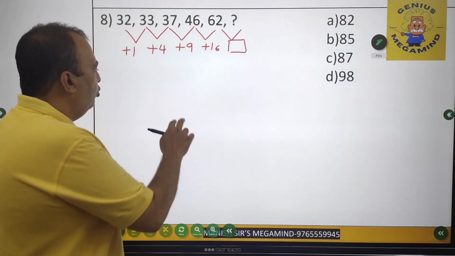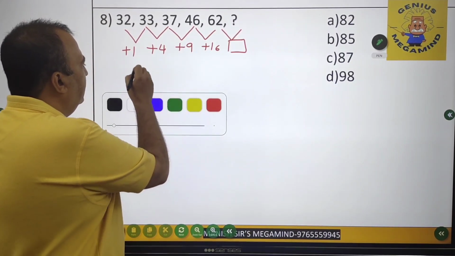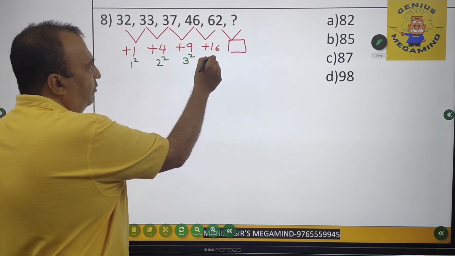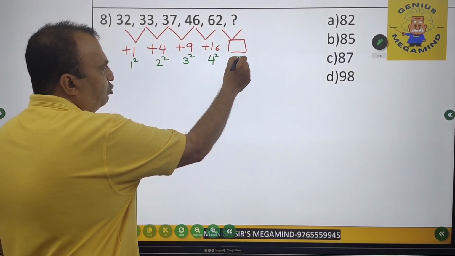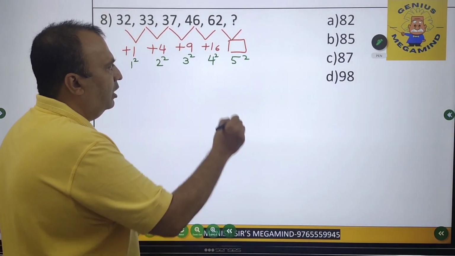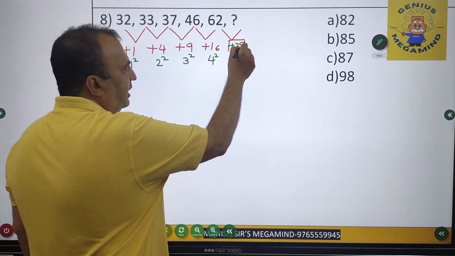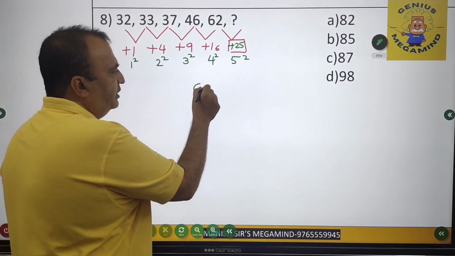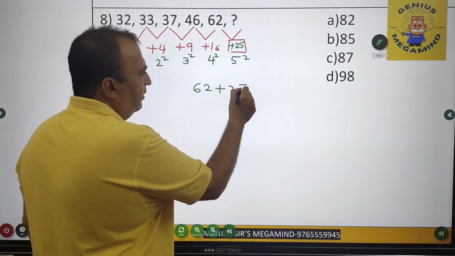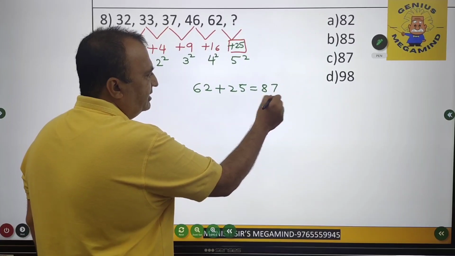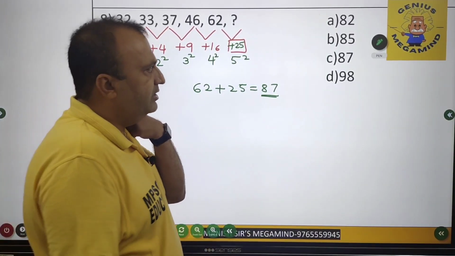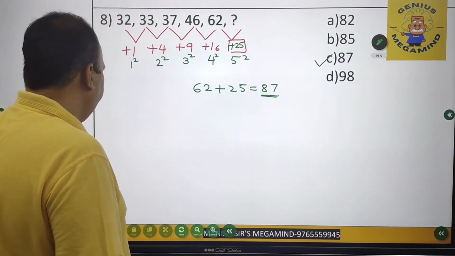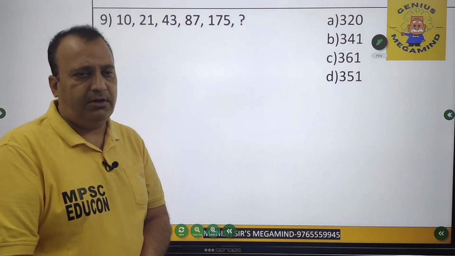Now if I just look at these numbers, I see that this is 1 square, this is 2 square, this is 3 square, this is 4 square, so it has to be 5 square. So 5 square is plus 25. Okay? So 25 is the difference between 62 and the question mark. So my friends, 62 plus 25 comes out to be 87. So the answer for this question is 87. That is option C, right? Now question number 9.